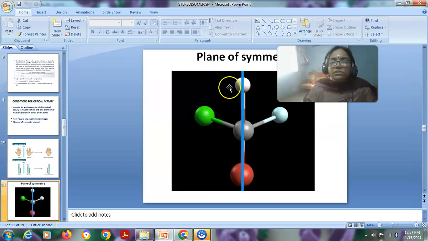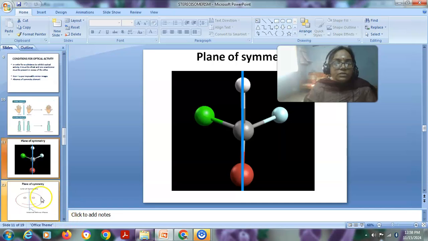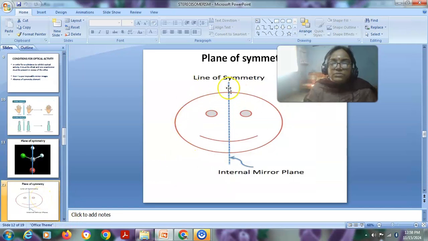And then here, if a molecule possesses a plane of symmetry, that molecule is no longer going to behave as an optically active compound. For example, when a plane bisects the molecule into two equal halves, we say that particular molecule is optically inactive and not an optically active molecule. This is an example. Here the plane bisects the molecule into two equal halves. So this is an optically inactive object.